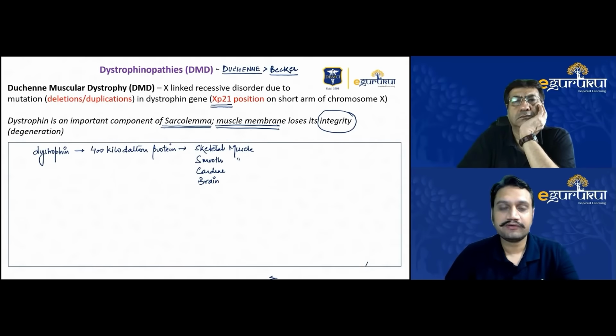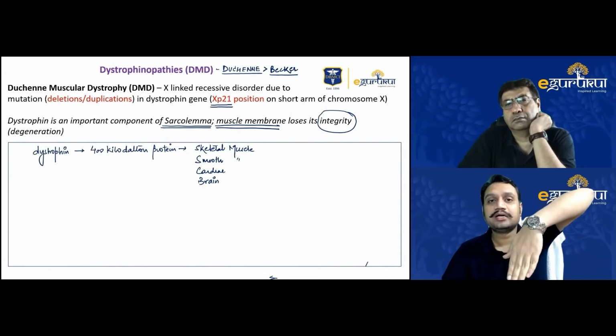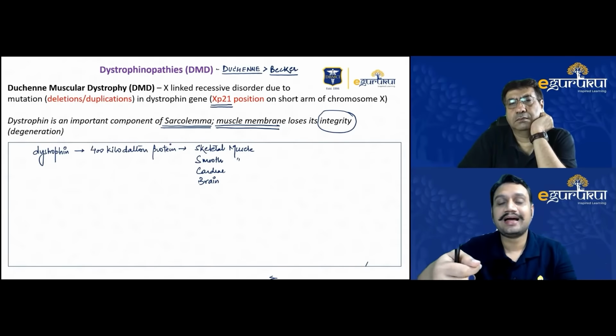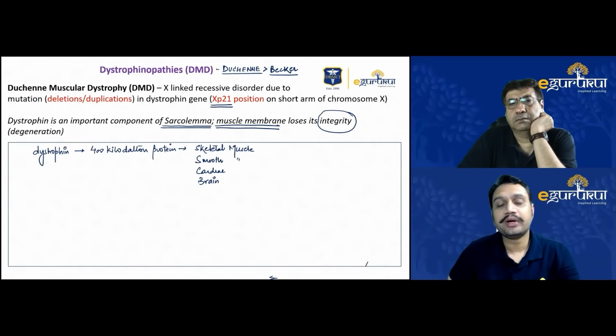So the Achilles tendon: whenever anybody tries to move, any muscle which contracts tries to move the joint. Whenever I'm walking, the foot has to go down and up. The Achilles tendon pulls on the rest of the ankle to move it down, in plantar flexion. Whenever there is no integrity of these cells, these muscles get easily damaged. The cells rupture, and therefore the gastrosoleus, the ankle area, is the first joint to get involved. That I'll tell gradually.